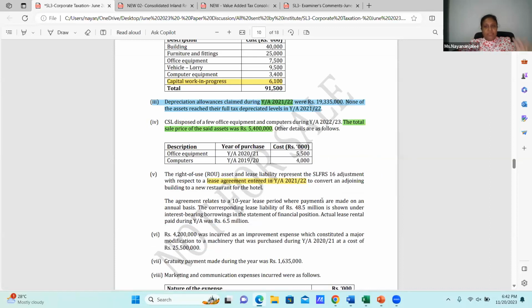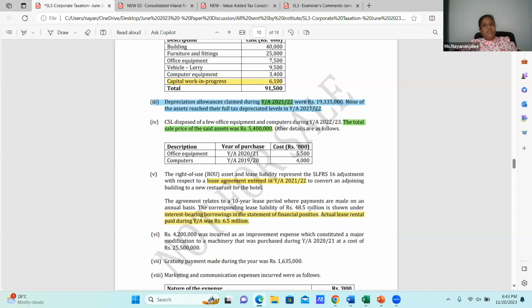The purpose is to convert an adjoining building to a new restaurant for the hotel. And that means there is a land lease. The agreement relates to a 10-year lease period where payments are made on an annual basis. The corresponding lease liability of rupees 48.5 million is shown under interest bearing borrowings in the statement of financial position. Actual lease rental paid during the year was 6.5 million.